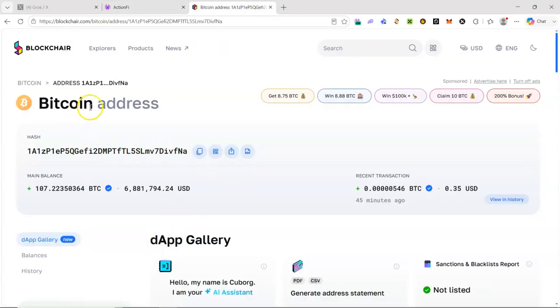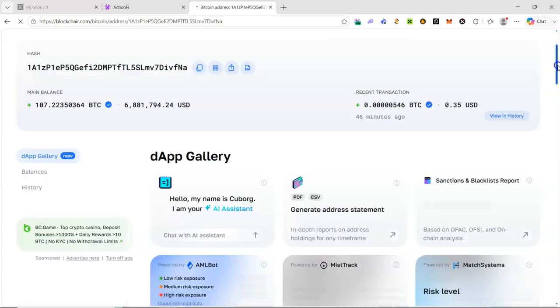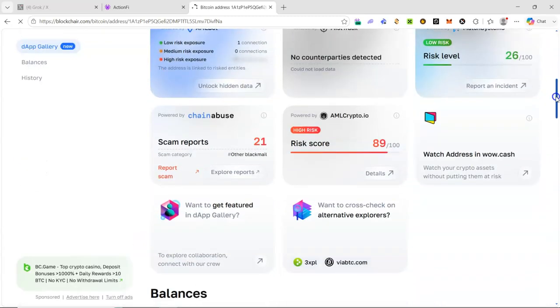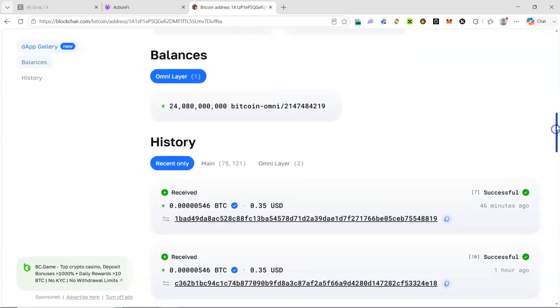So we'll still click on this address result from the search, and after it has opened again, we'll scroll down just to find any transaction. This is the transaction history, so click on this transaction to open it.